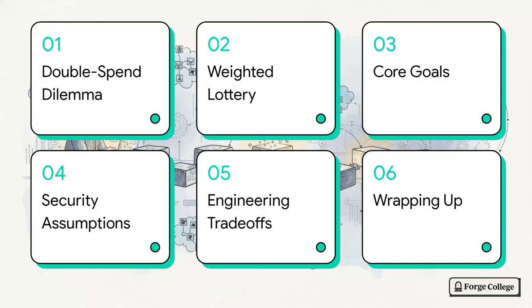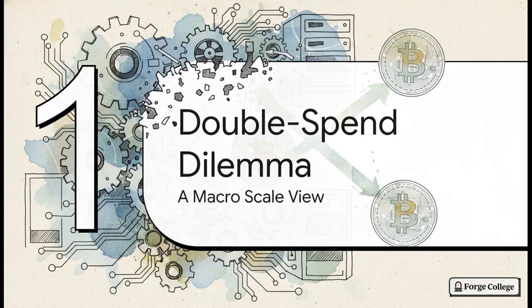Let's get into it. Here's our quick blueprint for this explainer. We're going to start with the double spend dilemma, look at the brilliant weighted lottery metaphor, cover the core goals of consensus, identify the critical security assumptions making this all work, and then weigh the engineering trade-offs before wrapping the whole thing up.